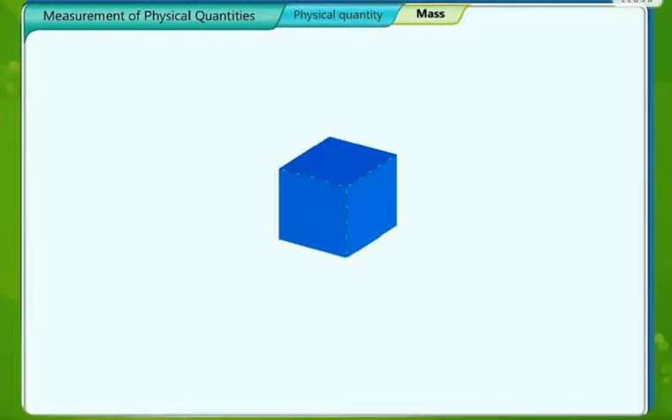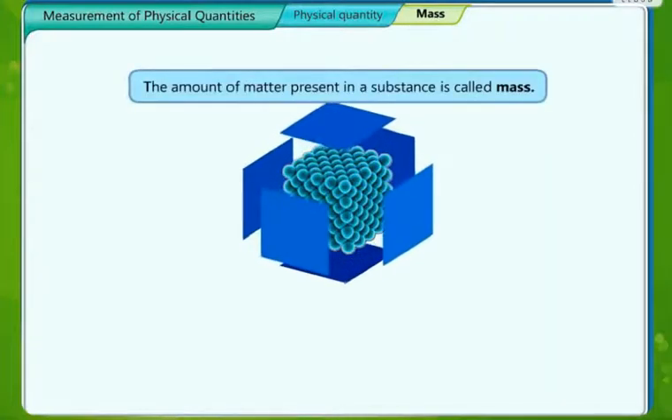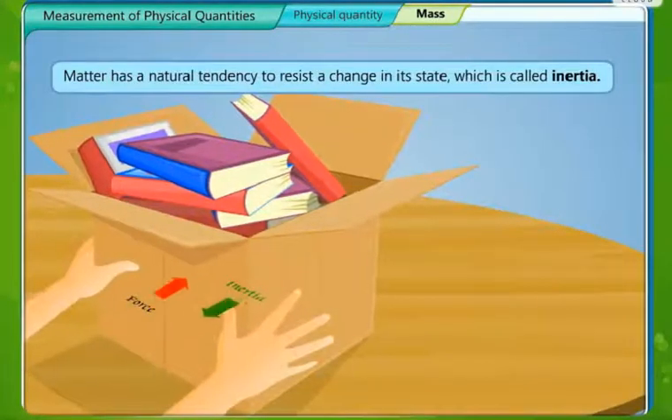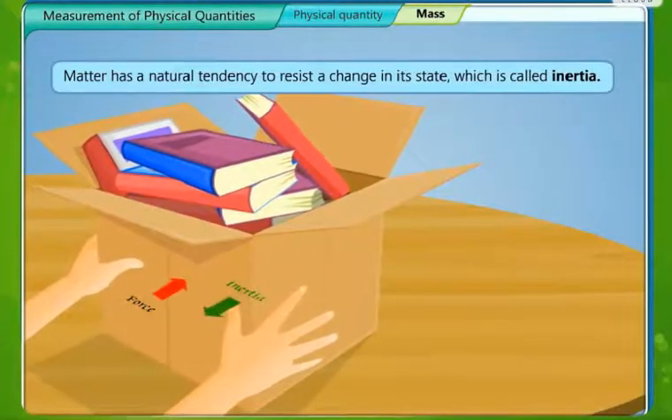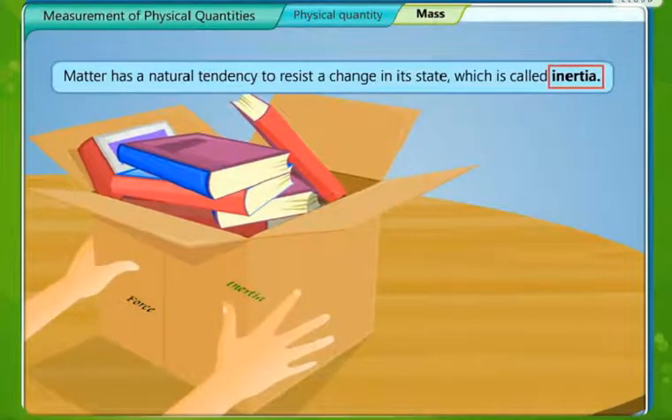As we have seen scalar and vector quantities, now first we'll study an example of scalar quantity, that is mass. Mass is defined as the amount of matter present in a substance. The matter has a natural tendency to resist a change in its state, which is called inertia. Basically, what is inertia? It is the tendency of the body to remain in its state.